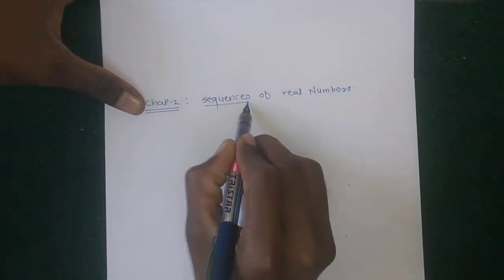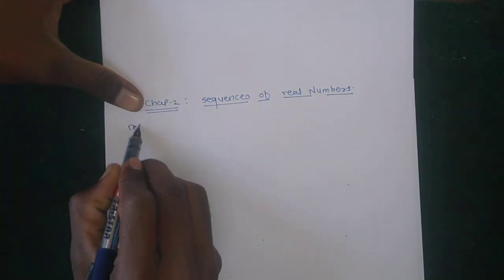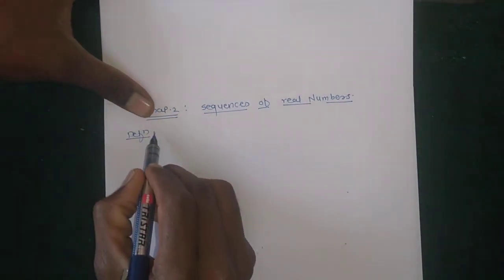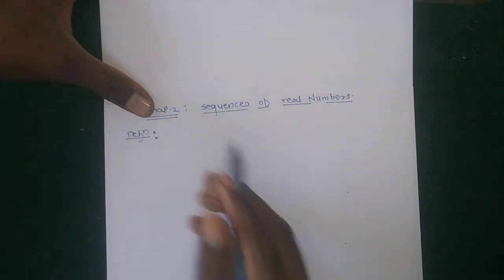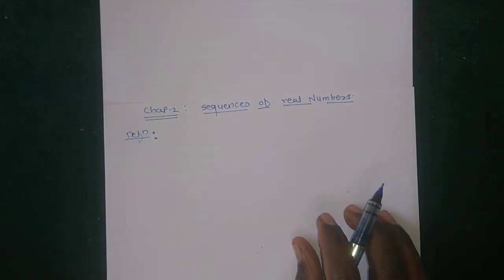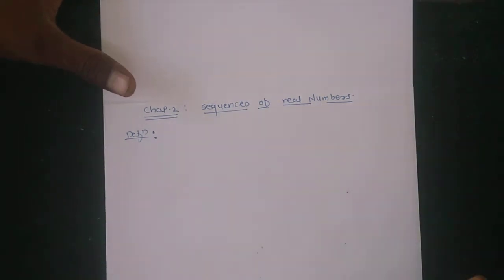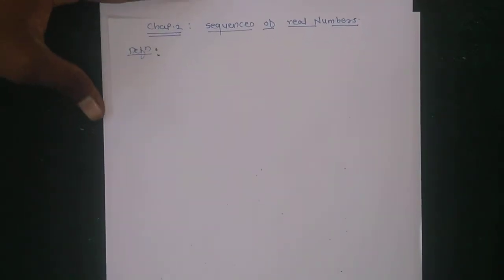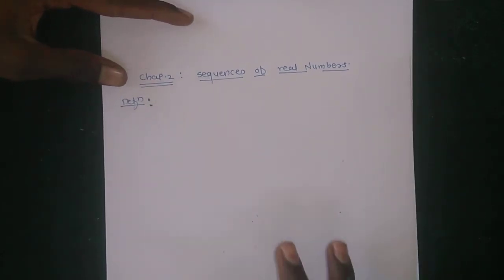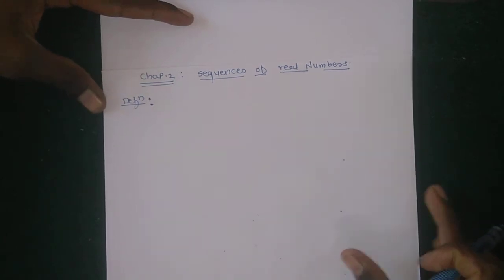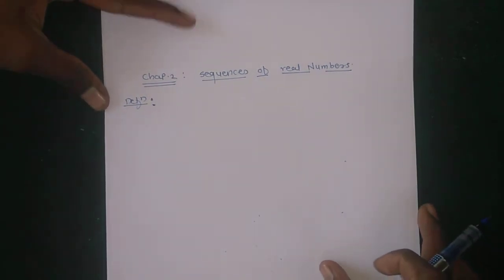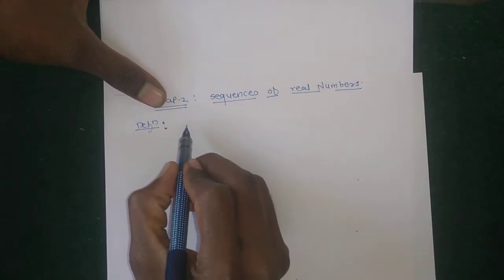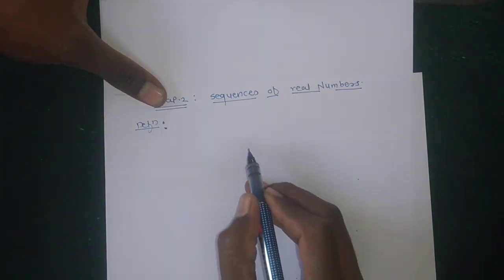What is meant by sequence? Definition: a sequence means a collection of real numbers which is arranged by some definite rule. Similarly to a set, which is a well-defined object according to some definite rule, a sequence means a collection of real numbers arranged by some definite rule.